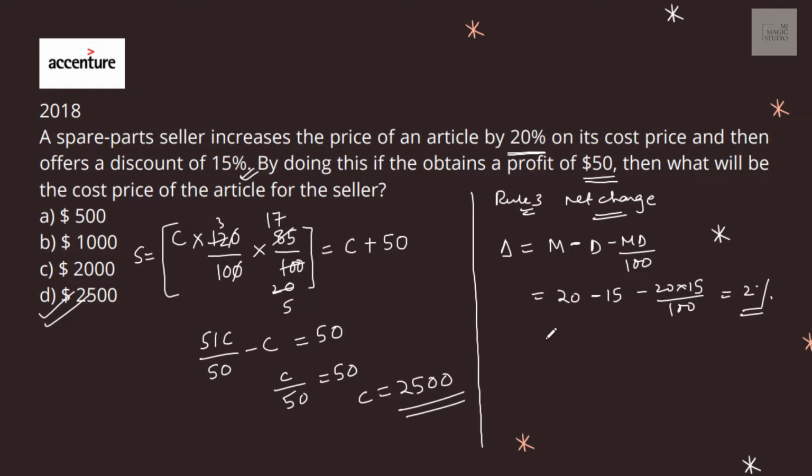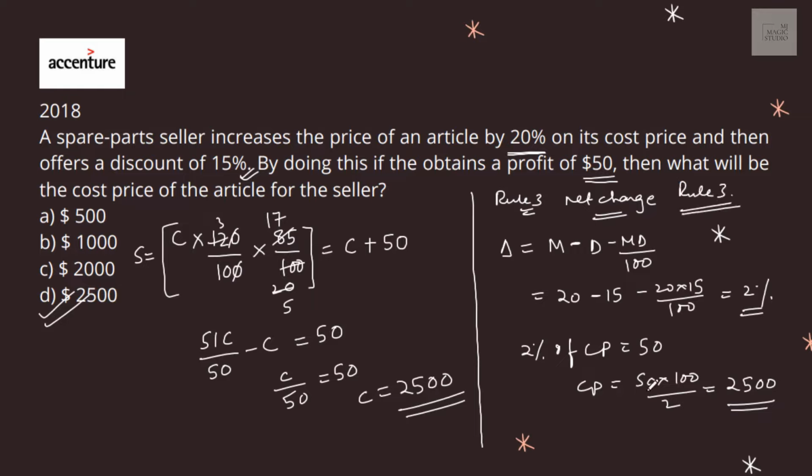So actual profit is 2% of CP. If 2% of CP is 50, then CP is 50 into 100 by 2, that is 2500. We can also use the rule 3 net change rule from our rule book to find this answer in no time.